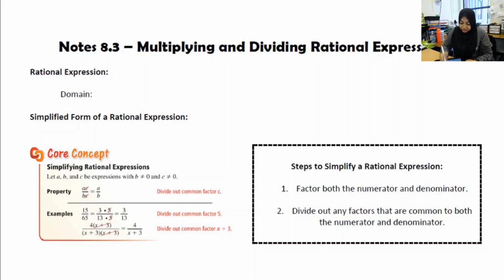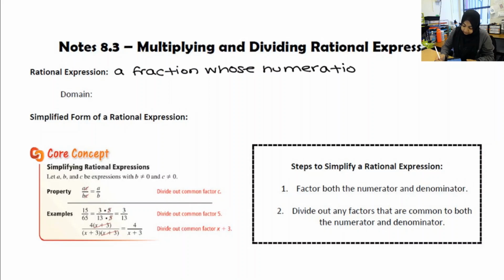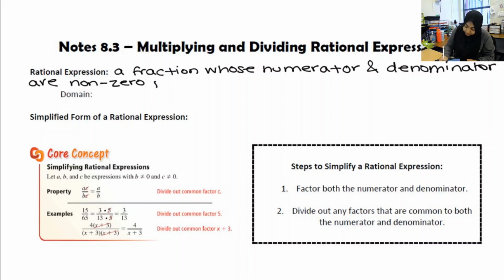Of course, a rational expression is a fraction whose numerator and denominator can be written as non-zero polynomials.